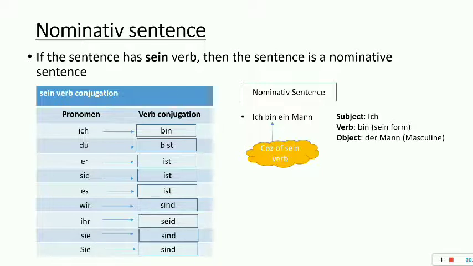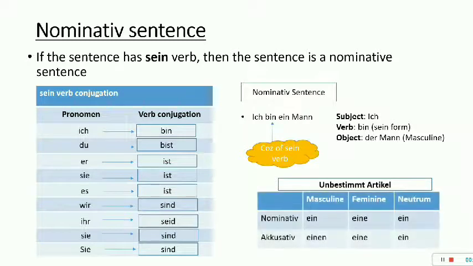For man, the article is der Mann. Der Mann is a bestimmt article, or ein Mann is an unbestimmt article. And all the masculines have der as an article. Good. So what are the unbestimmt articles? As I said, unbestimmt means ein or eine. For the nominative case, the case when the verb is sein verb, for masculine it is ein, for feminine eine, neutrum ein.